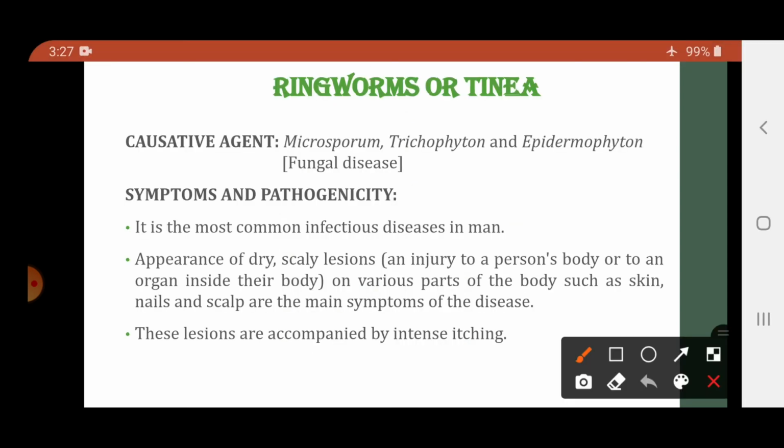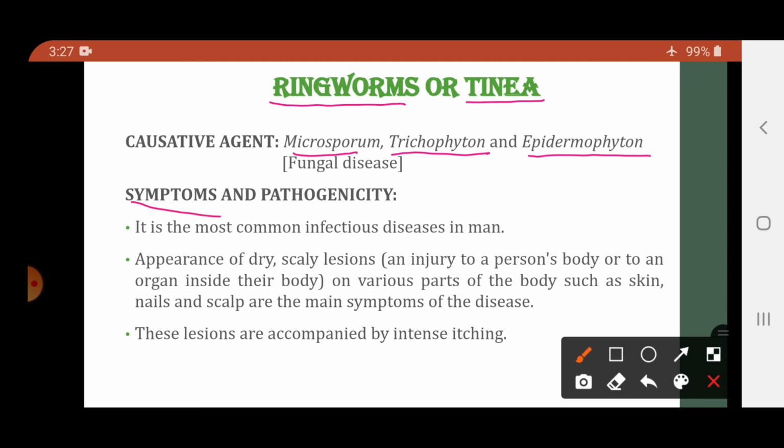Now the next disease is ringworm, also called tinea. Basically it is a fungal disease which is caused by the fungi Microsporum, Trichophyton and Epidermophyton. These are the three fungi responsible for causing tinea or ringworm: Microsporum, Trichophyton and Epidermophyton.